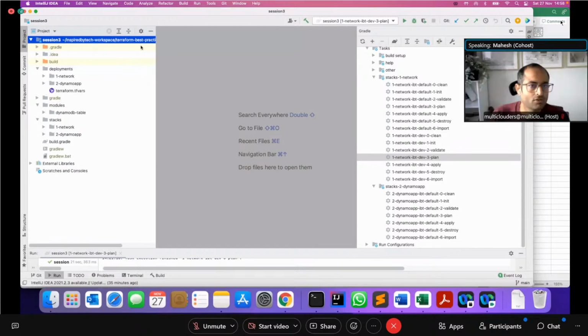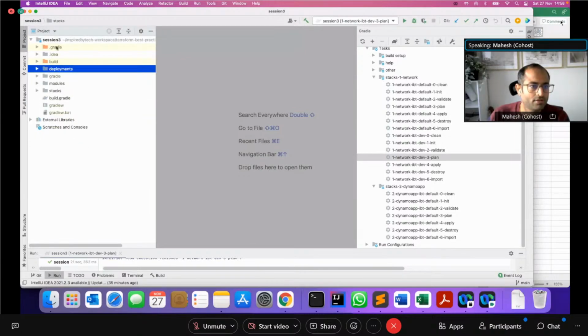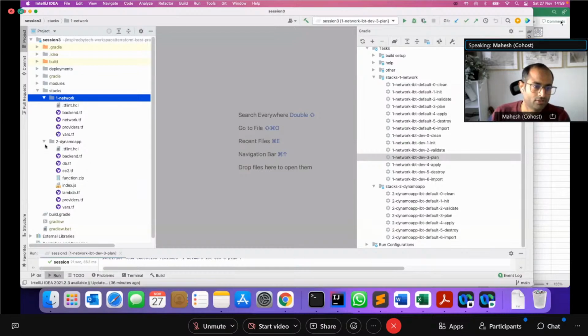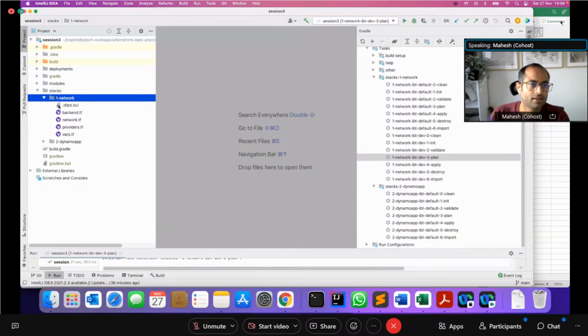So in this code repository, if you can see the main level, this repo has three main folders. One is the stacks, which is what I just talked about. I have a network stack, which provisions the network components: VPCs, subnets, and any gateways, NAT gateways and such. And then I have a Dynamo app stack, which deploys a DynamoDB and an EC2 instance or Lambda, whatever is needed. To me that is a separate stack.